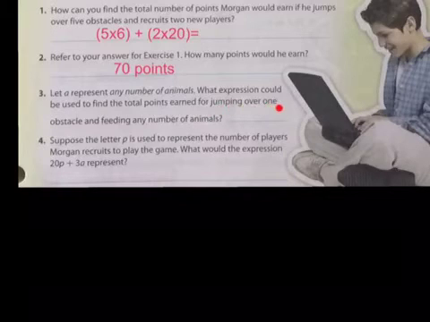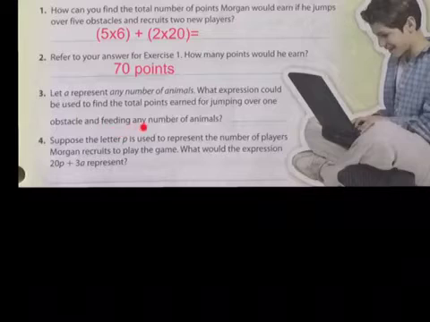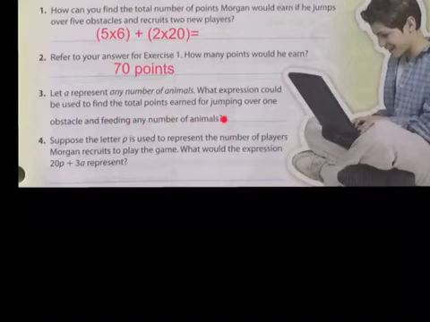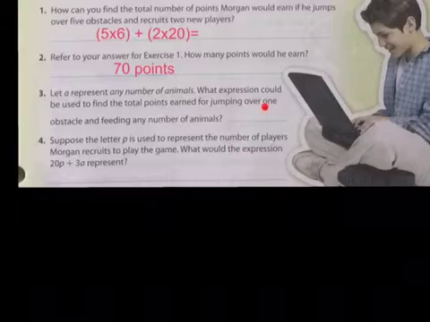Okay, so jumping over one obstacle, we know it's 6 points. And feeding any number of animals. Well, when we feed an animal, we get 3 points, but we don't know how many animals, so we're going to represent it with A. Okay, so you know that you need a 6 and you need at least a 3. How would you represent any number of animals? Go ahead and try it. Pause and try.